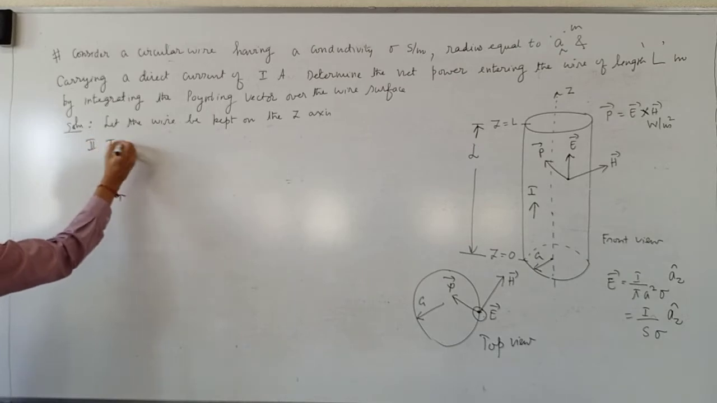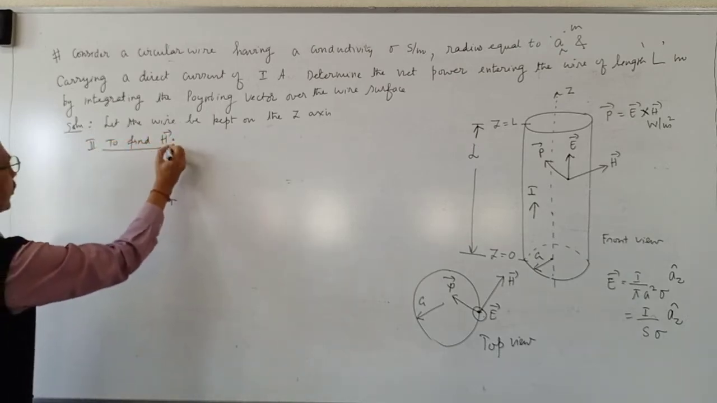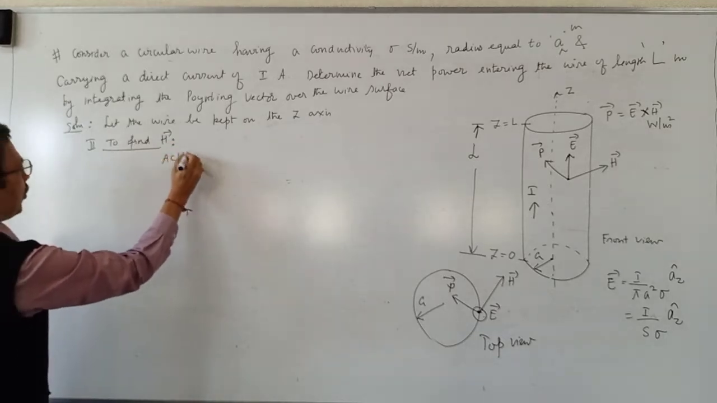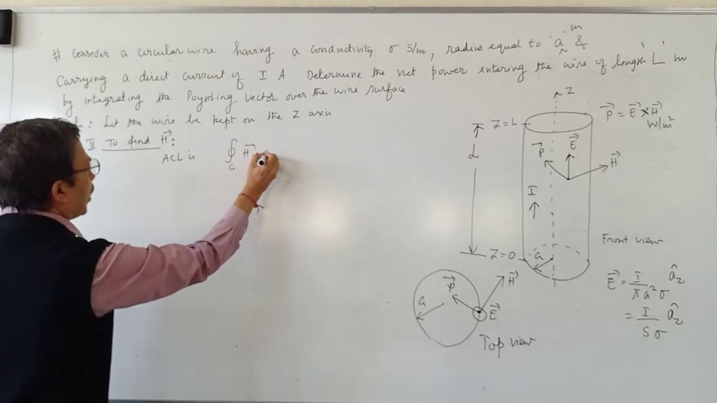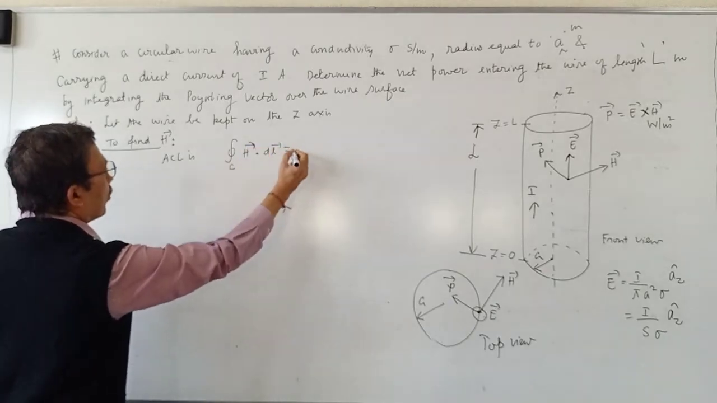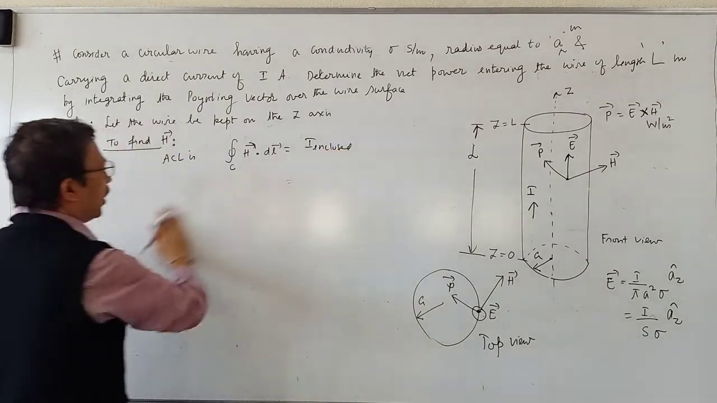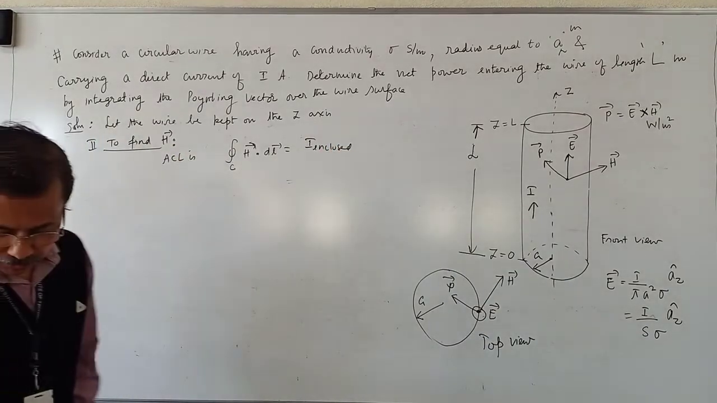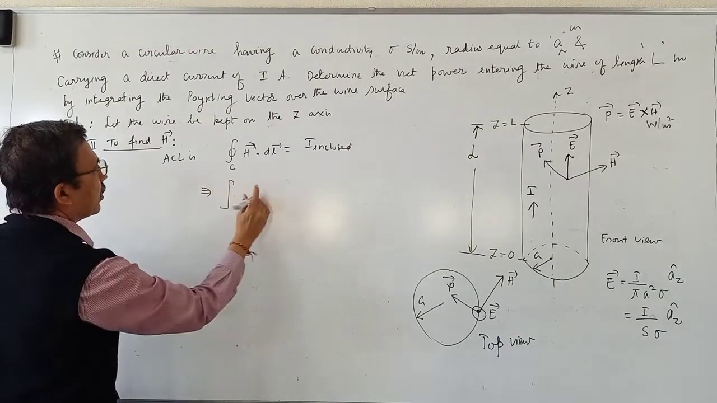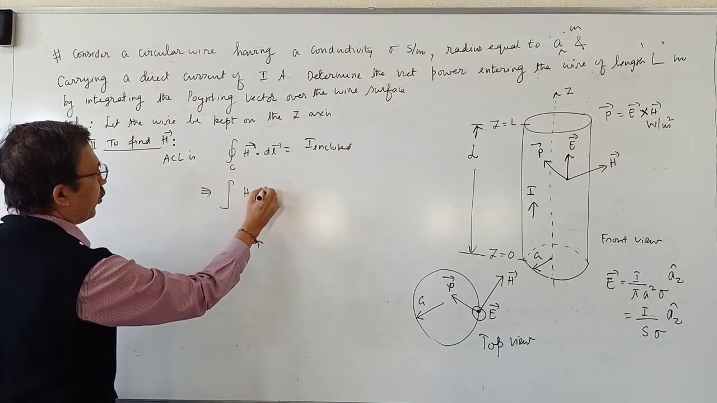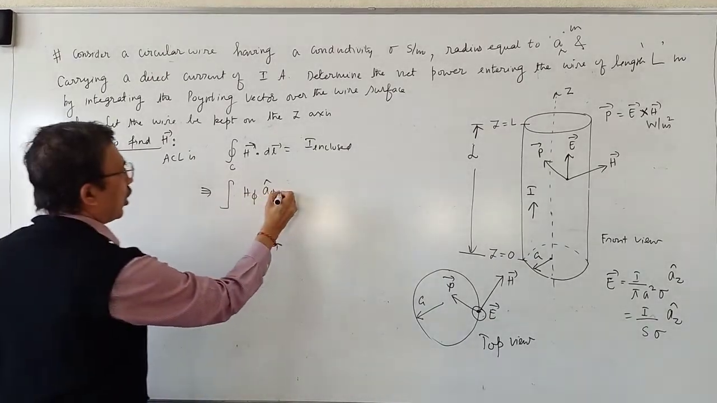Second step, to find vector H. Ampere circuital law is the contour integral C of vector H dot dl equal to the current enclosed. This is the mathematical statement of Ampere circuital law. So this is nothing but an integral. What is vector H? It is assumed to be in the phi direction. So vector H is H phi into A phi cap dot.